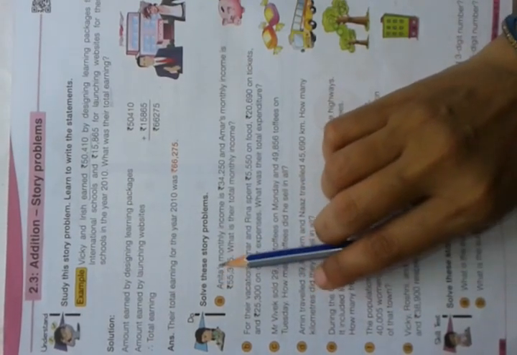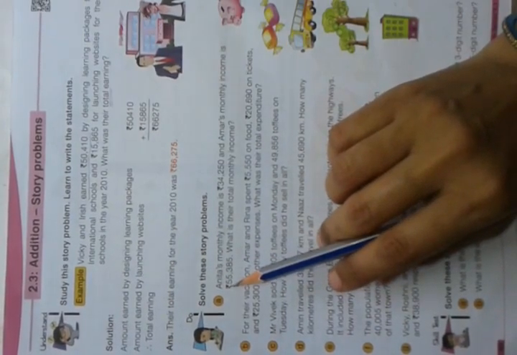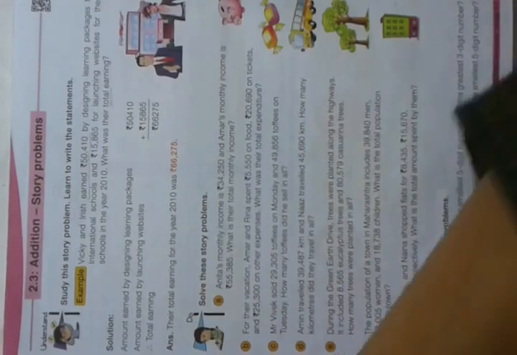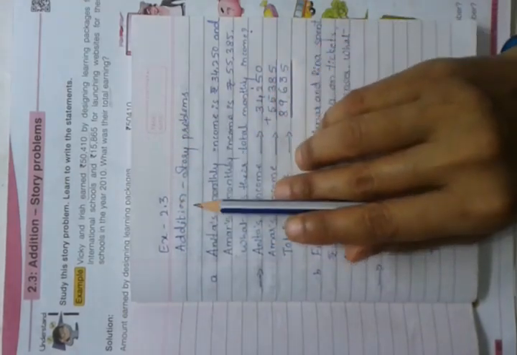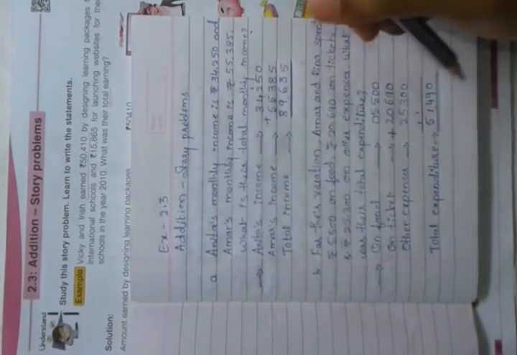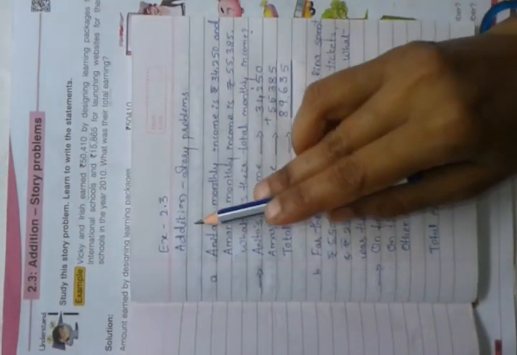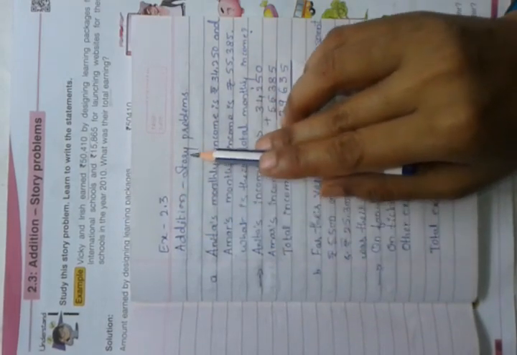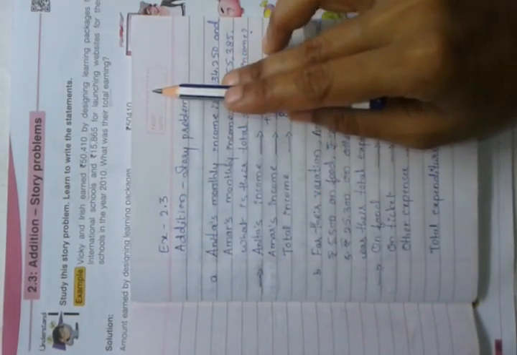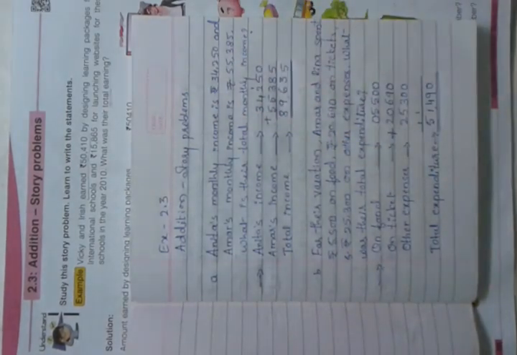Okay students, now I will show how to write a statement and solve the problems. See here, exercise 2.3. Put today's date and write in classwork like this. Neatly you should write: addition story problems, exercise 2.3. You have to write the date and month also. Mention the date.